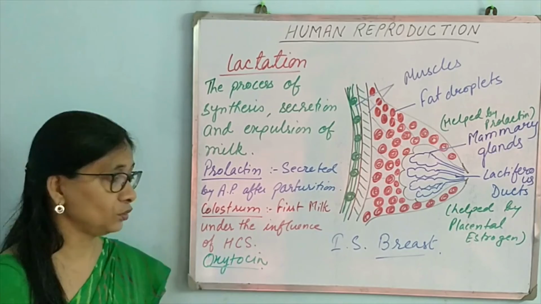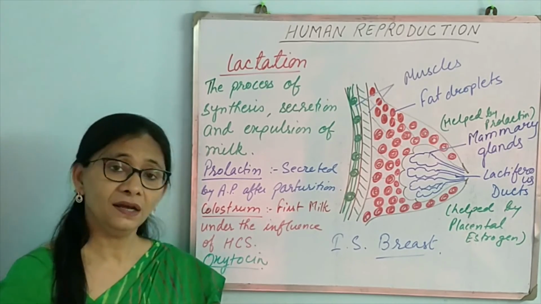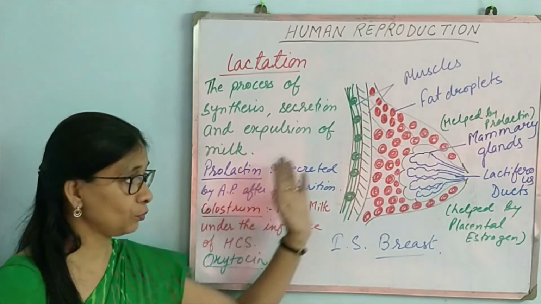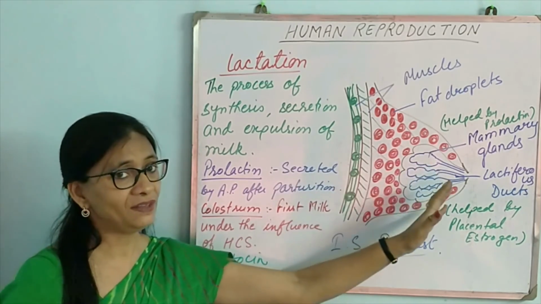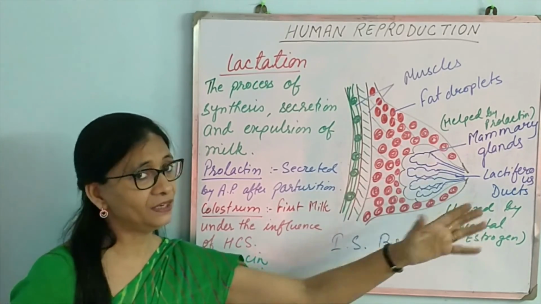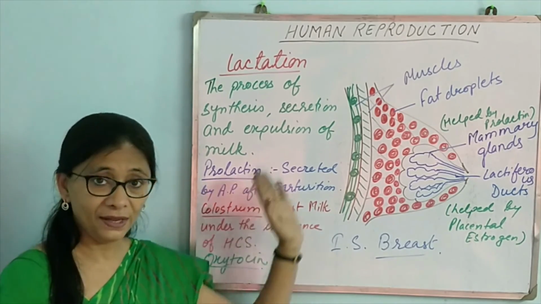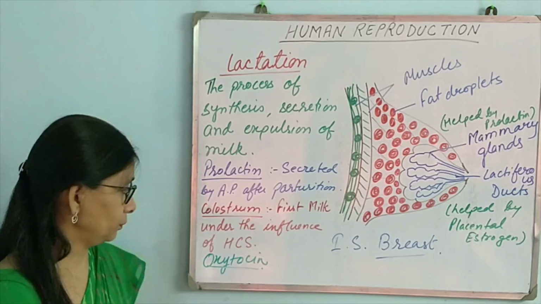So oxytocin also plays an important role in lactation, in the earlier part, just to begin the milk secretion. Once it has started secreting, then it will go on. But the initial process is helped by the oxytocin hormone.